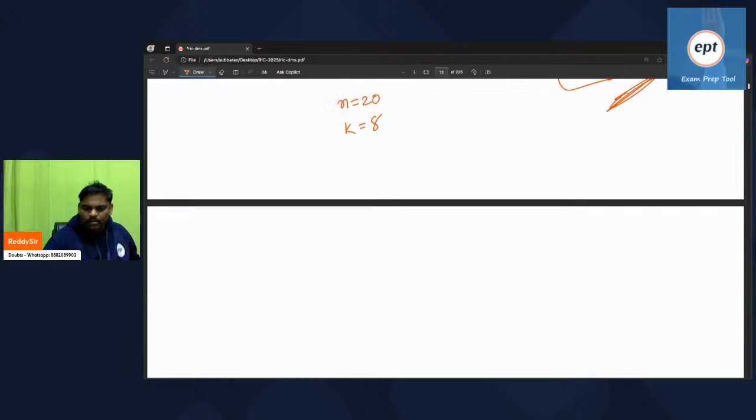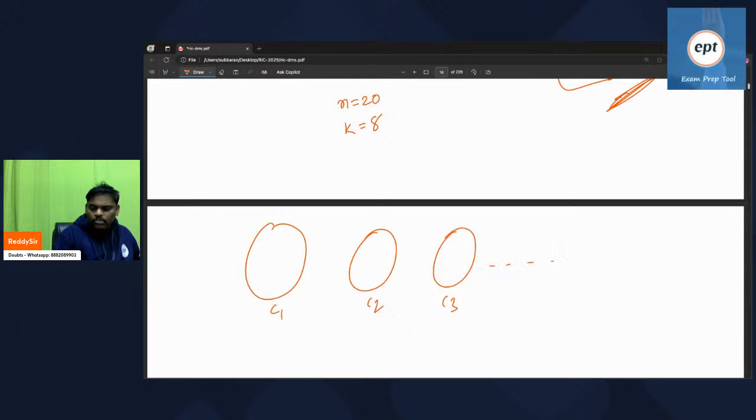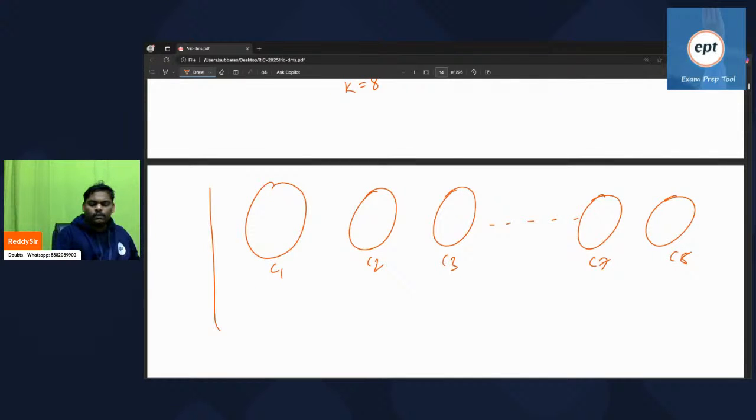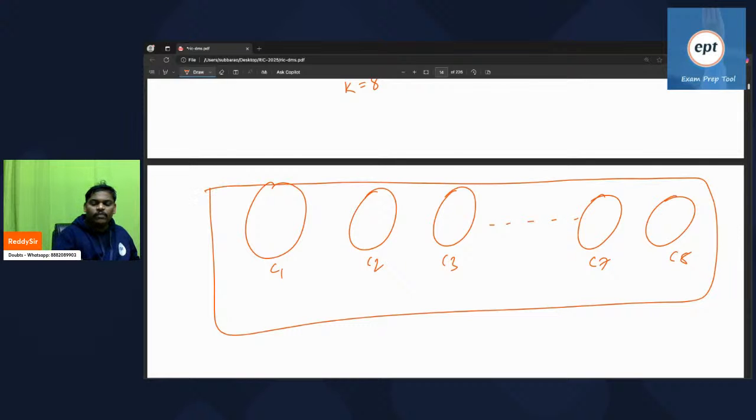Now understand this. It is component C1, component C2, component C3, and so on, up to component C7, component C8, because you have 8 components. But remember everyone, every component should contain at least one node. Every component requires at least one node. That's okay. Now see the answer.